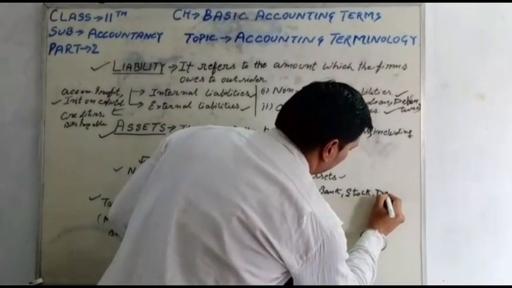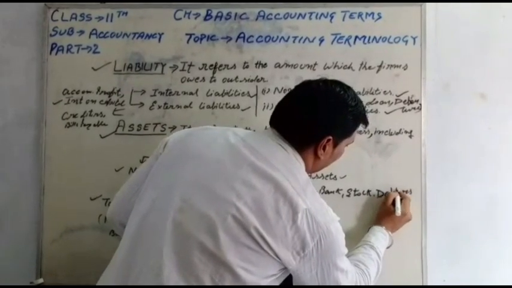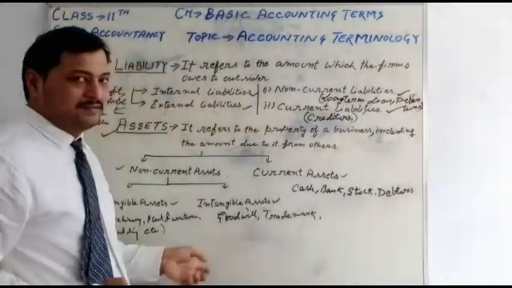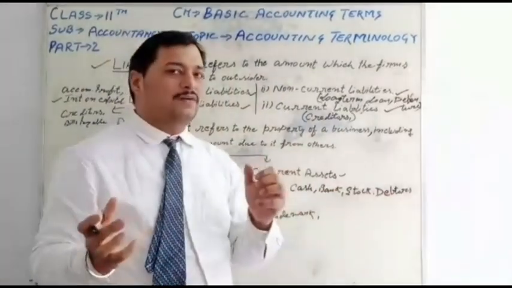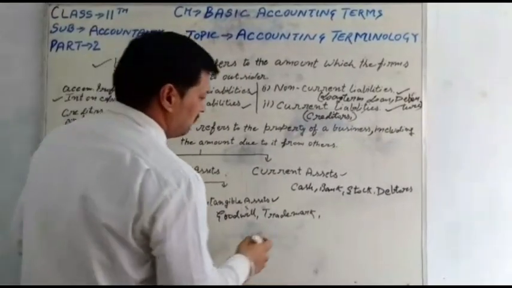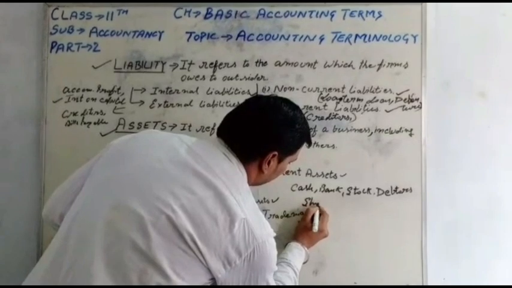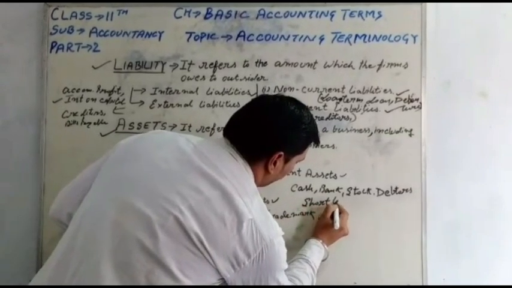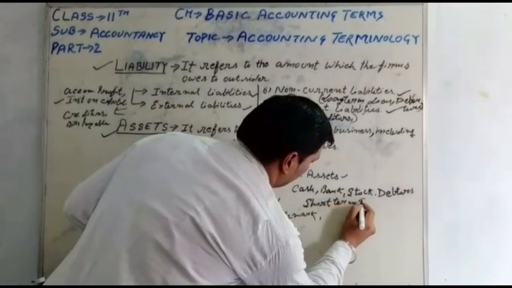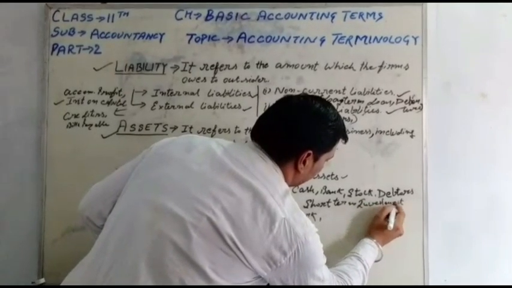Debtors: those goods we have sold on a credit basis. It means that amount will be recovered from our debtors within 1 year. And short-term investments, etc.